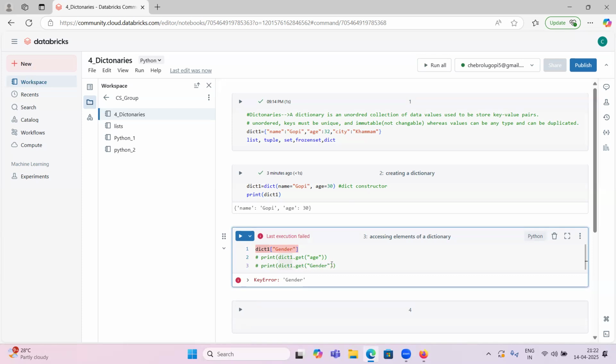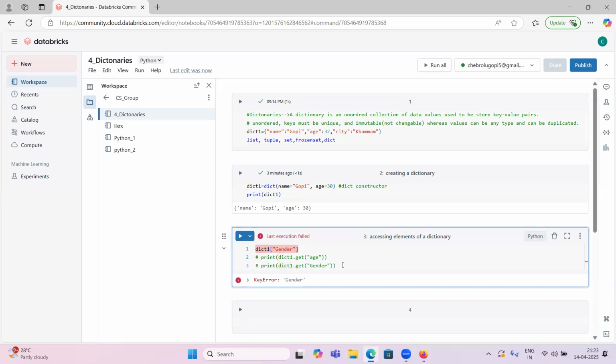It will give None. The problem is, if we don't have a key in the original dictionary, the notebook will crash and the pipeline will not run. It will throw an error. So we can use this get method.